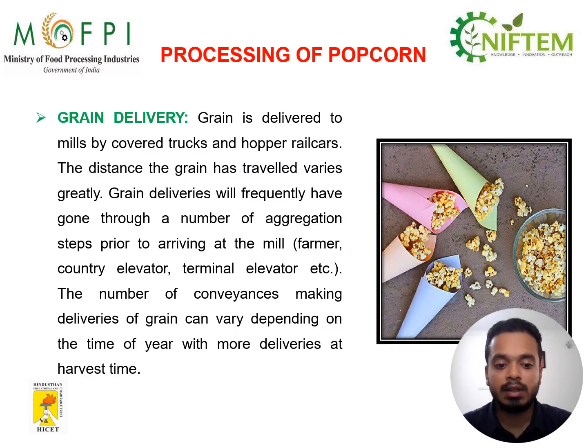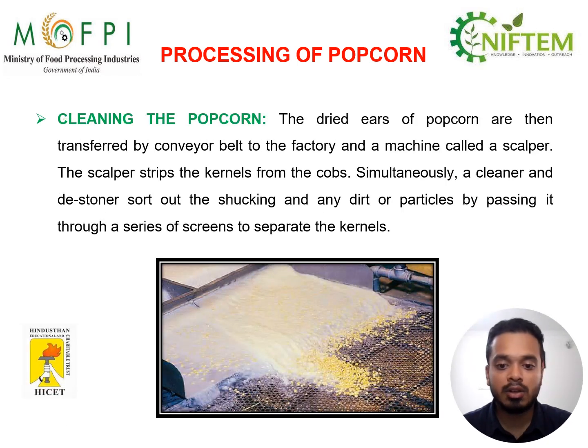Grain delivery: grain is delivered to mills by covered trucks and hopper rail cars. The distance the grain has traveled varies greatly. The deliveries will frequently have gone through a number of aggregation steps prior to arriving at the mill. Then cleaning of popcorn.